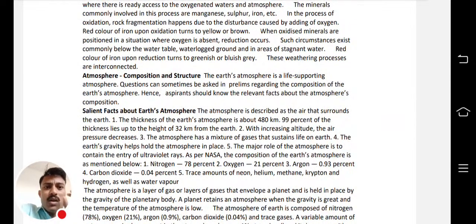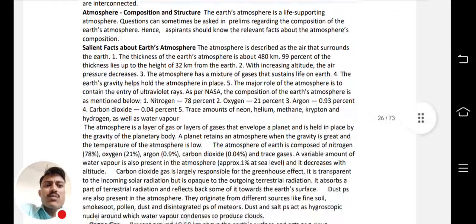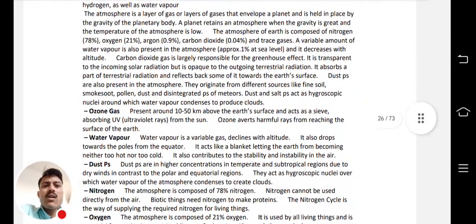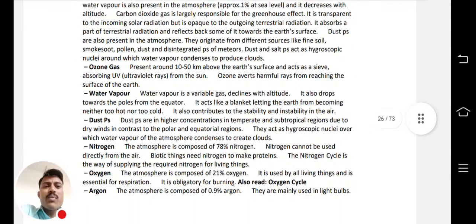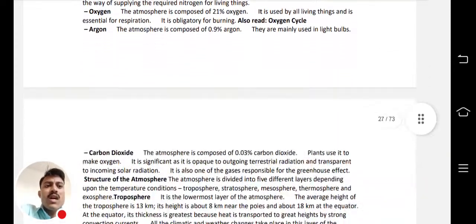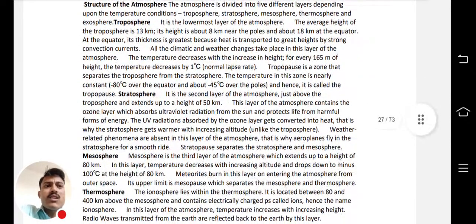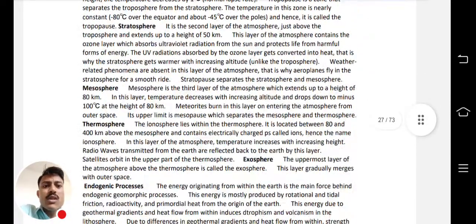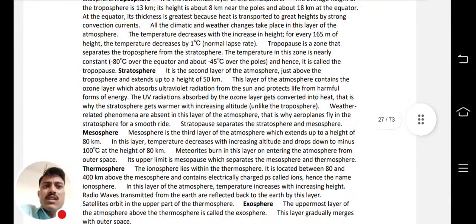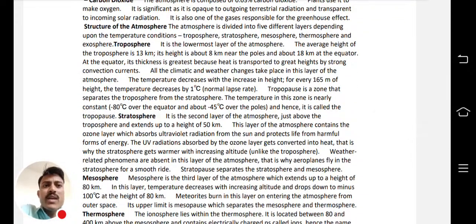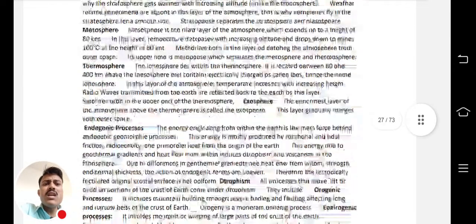Now atmosphere composition and structure, like what are the important facts about the atmosphere? Important facts are there. Now which are the components of the atmosphere? Ozone gas, water vapor, dust, nitrogen, oxygen, argon, carbon dioxide, and other. Now the structure of the atmosphere, in that troposphere, stratosphere, mesosphere, thermosphere, exosphere, how much percentage of air is in a particular layer, how many kilometers it is, how much temperature, how much pressure, everything in detail is given in this PDF.